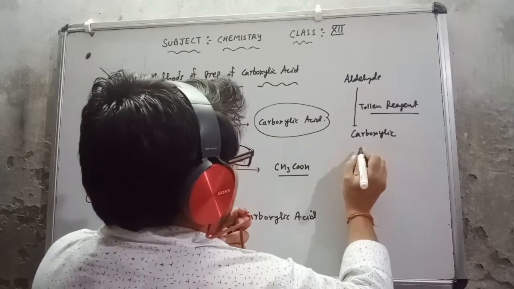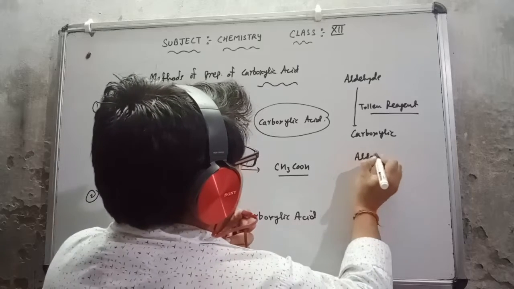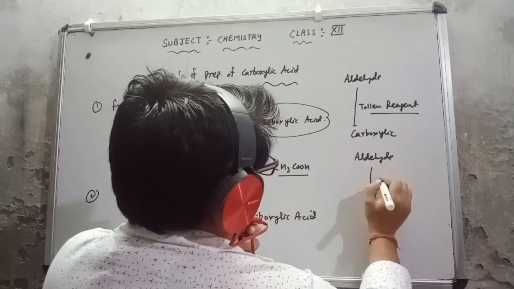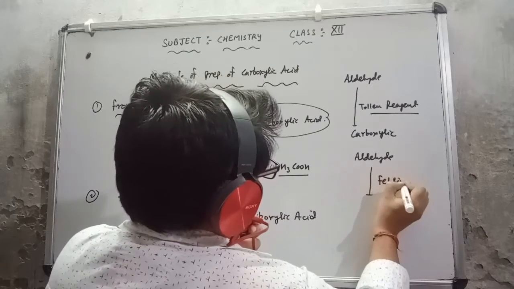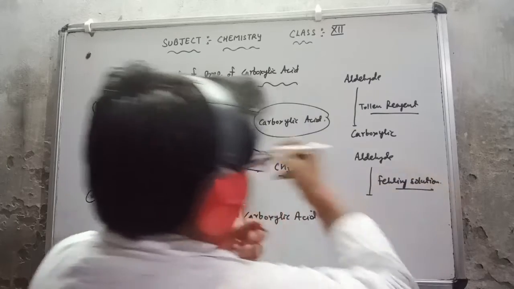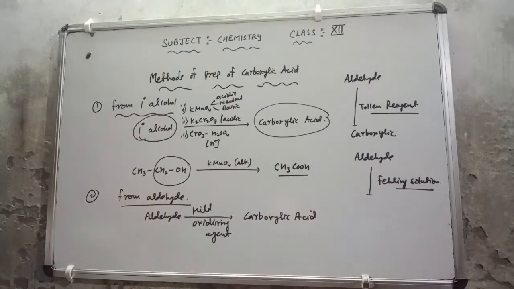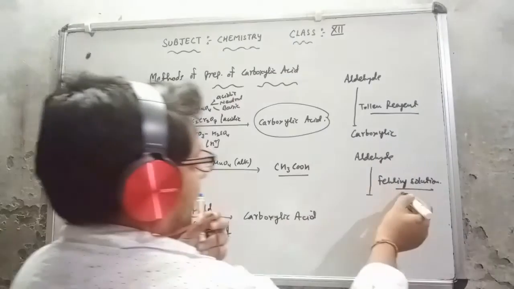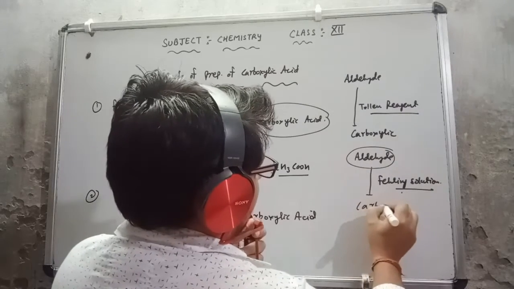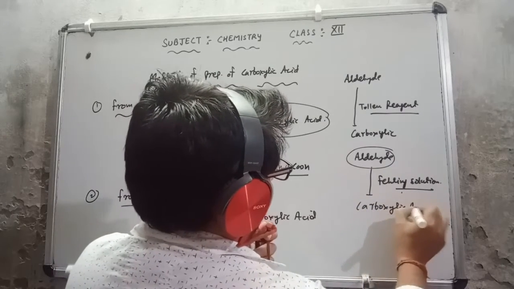Or suppose I have an aldehyde, the second mild oxidizing agent that I discussed with you is Fehling solution, which I have already discussed in the aldehyde and ketone topic. Because this is also a mild oxidizing agent, the aldehyde is converted directly into carboxylic acid.